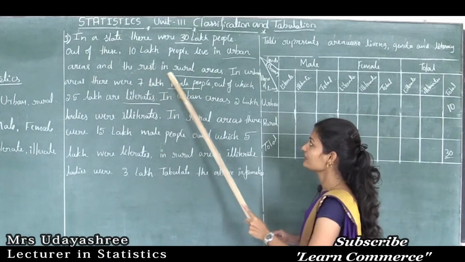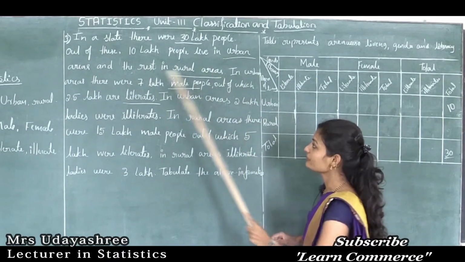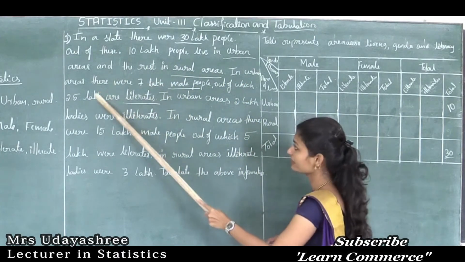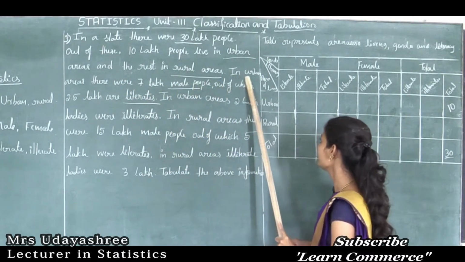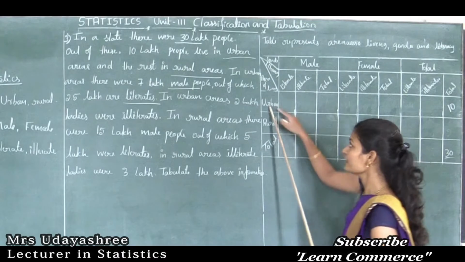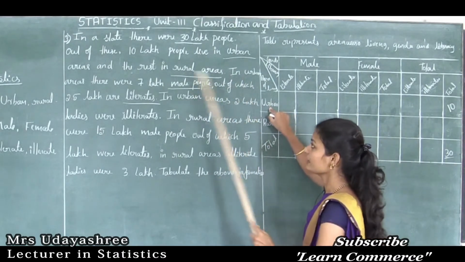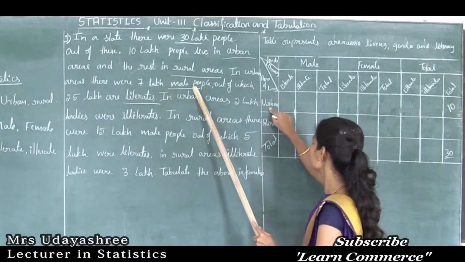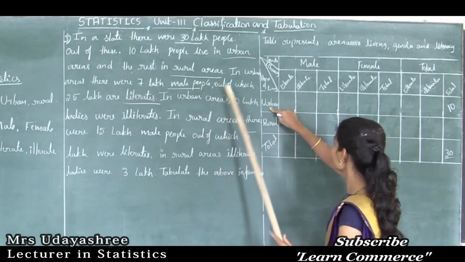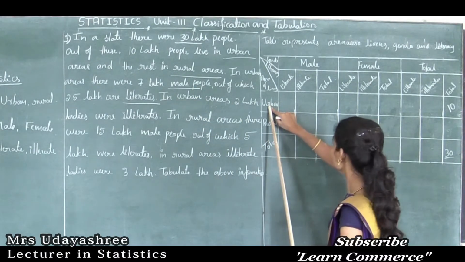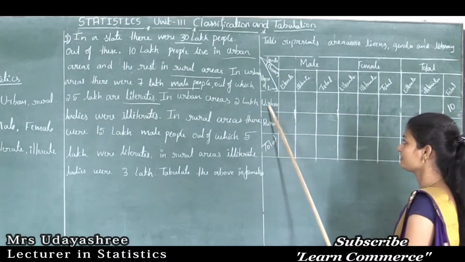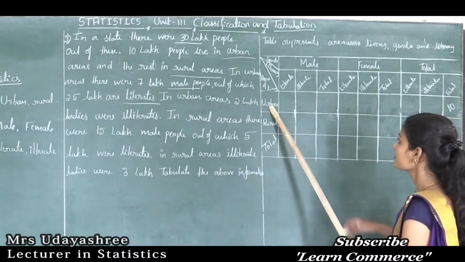And rest in rural areas. Next, in urban areas there were 7 lakh male people. See, this is the urban area. In urban area there were 7 lakh male people. So where do we write the total number of male people in the urban area?